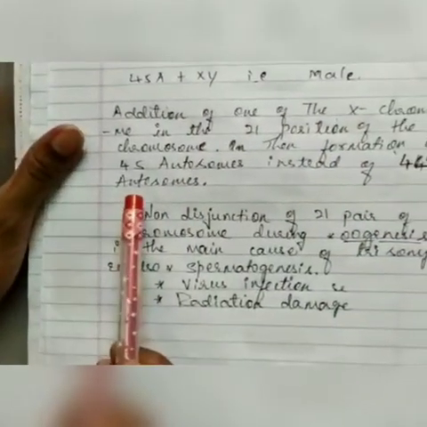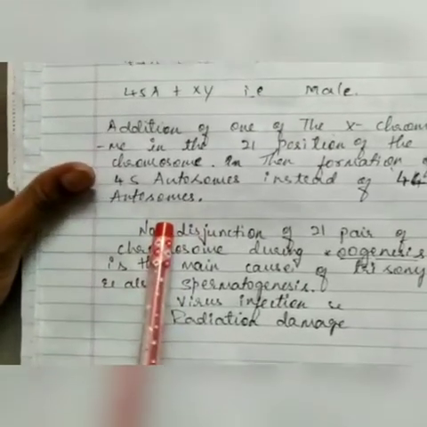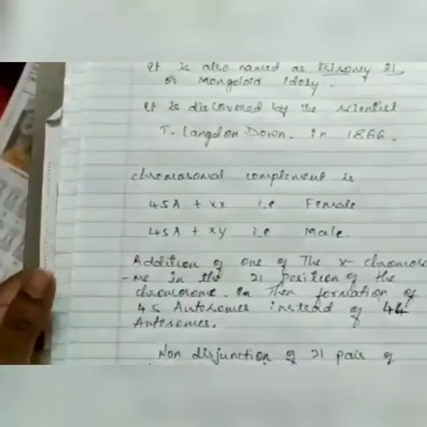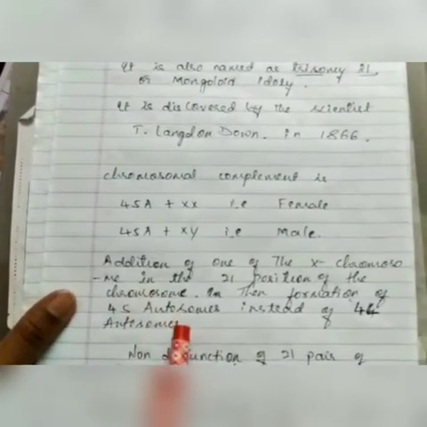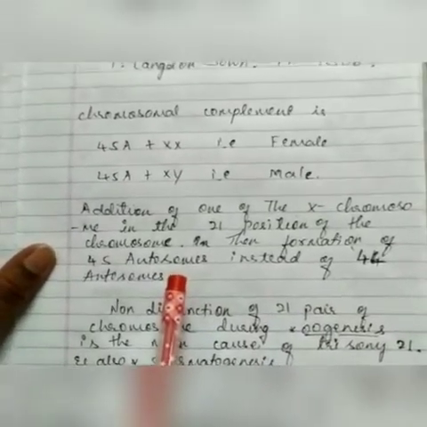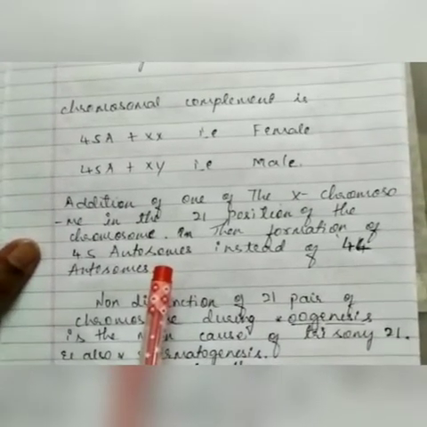Down syndrome is caused by the addition of one chromosome at the 21st position of the chromosomes.